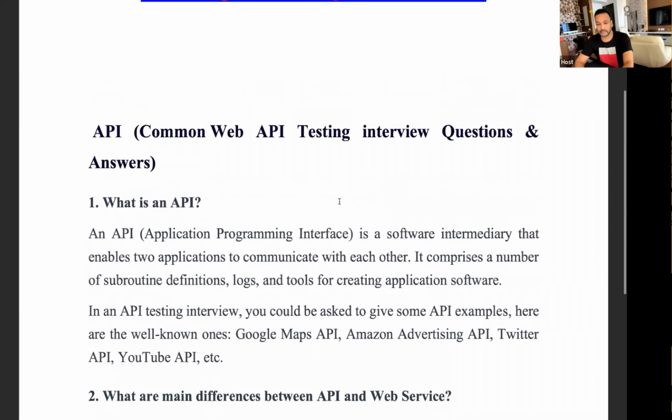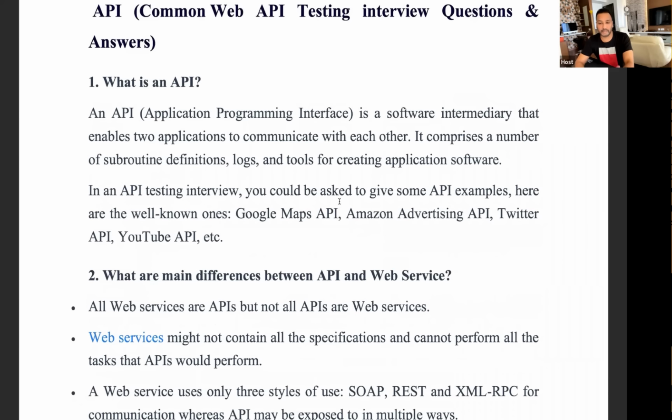So perfect. Quickly, the first question is: what is an API? Guys, try to understand that the full form of API you should know: application programming interface. It's a piece of software, or a piece of code, that enables two applications to communicate with each other. For example, let's see, I have two totally different applications, or two different systems. They really want to communicate with each other. Then in that way, we have to communicate via APIs, right?